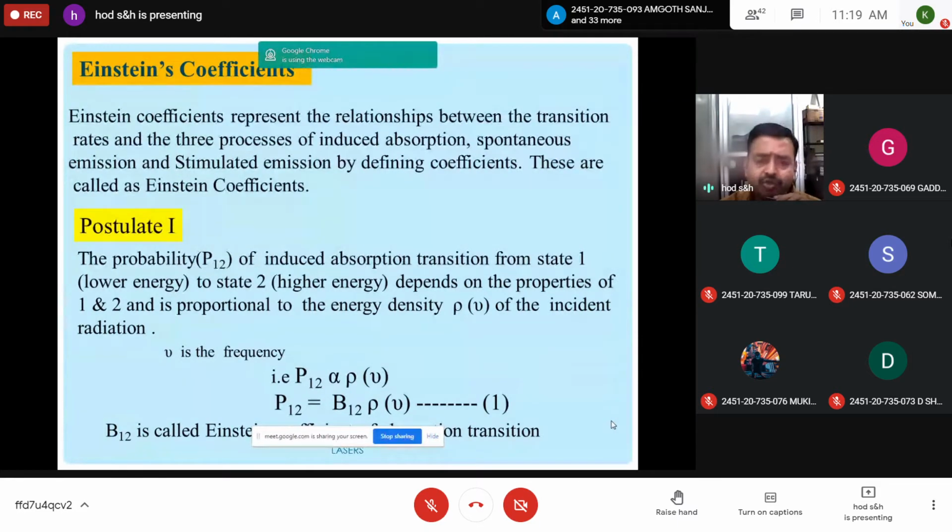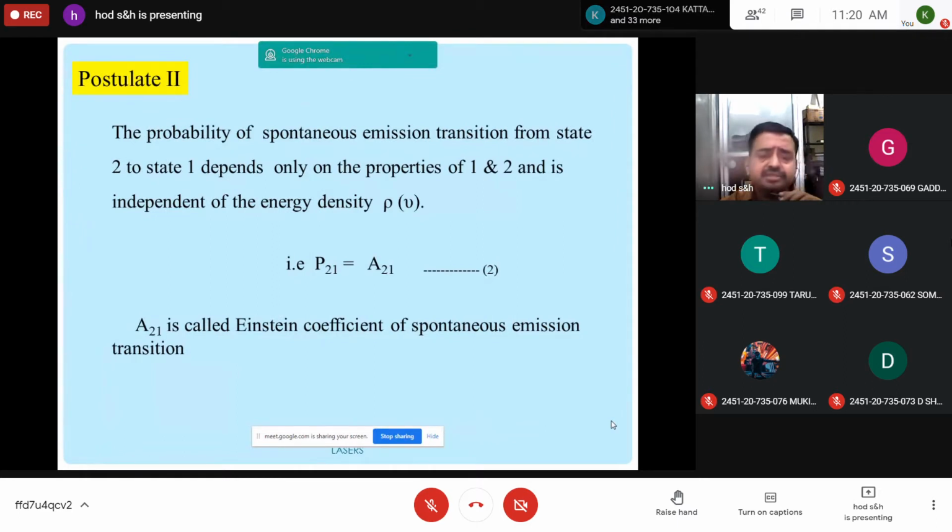It depends on the properties of states 1 and 2 and is proportional to the energy density of the incident radiation. Mathematically, you can write P12 is proportional to rho nu, where rho nu is the energy density, nu is the frequency. So P12 is equal to, with the proportionality constant, B12 into rho nu, where B12 is called the Einstein coefficient of absorption transition. This is postulate 1. And the second one explains the spontaneous emission transition.